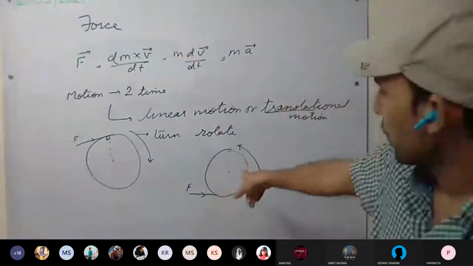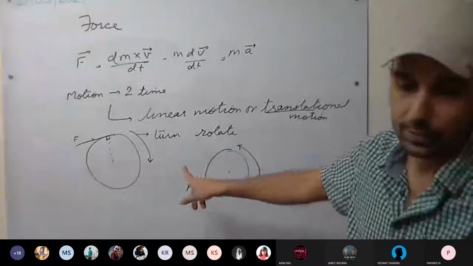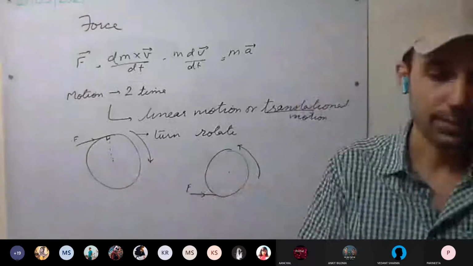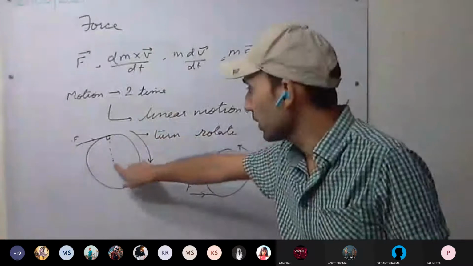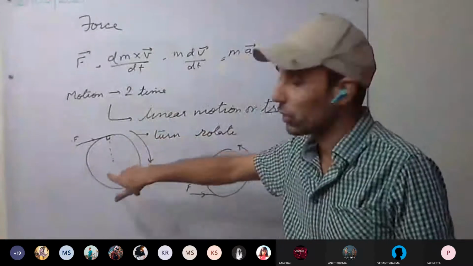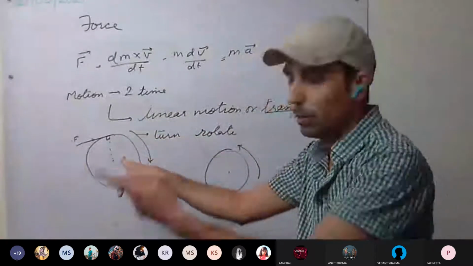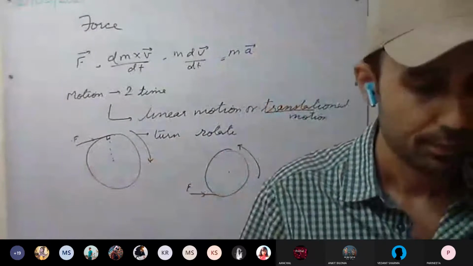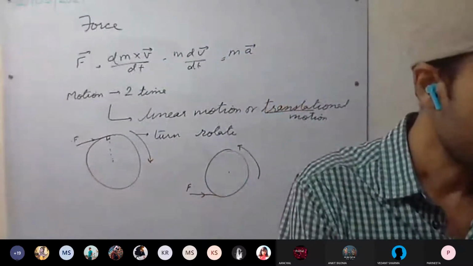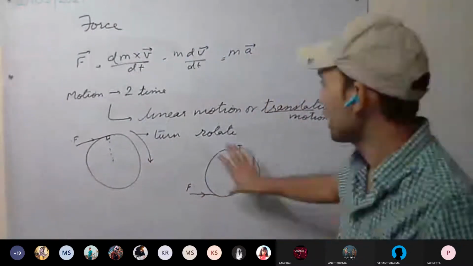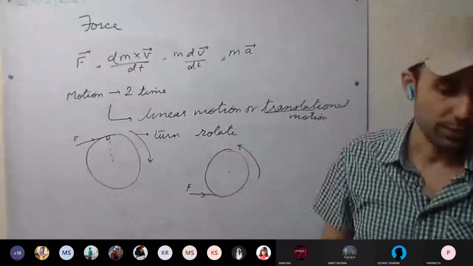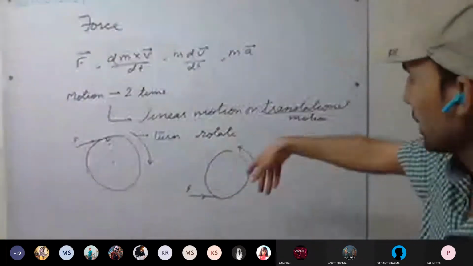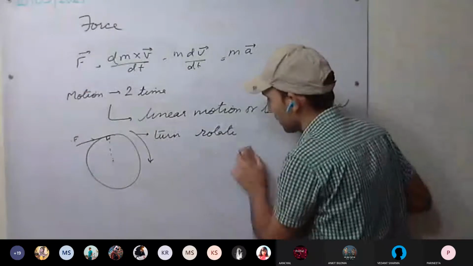When a body is pivoted at a point and a force is applied, it rotates the body along the axis of rotation, along the axis passing through the pivot. This is clear. This is rotational motion. We already discussed linear motion in detail, so we'll be discussing this rotational motion, this turning effect of the force.